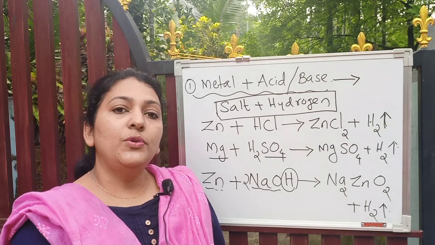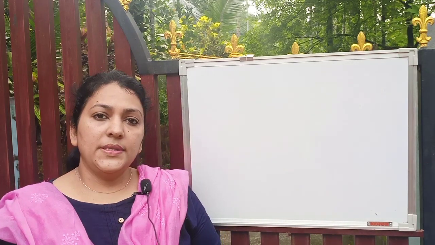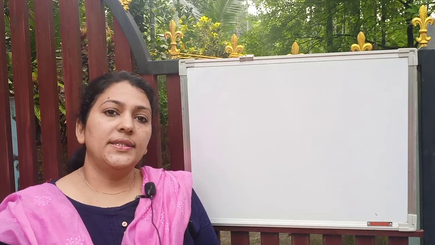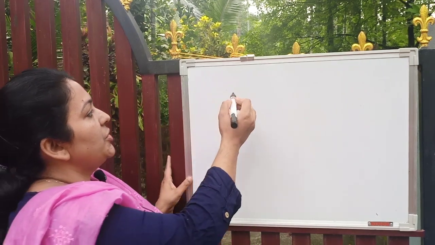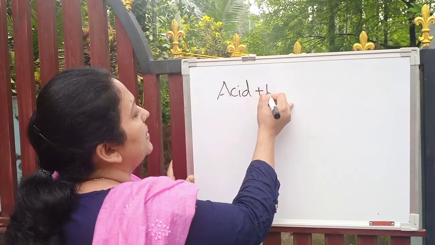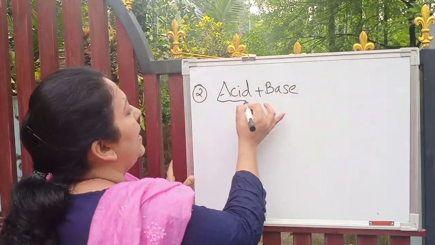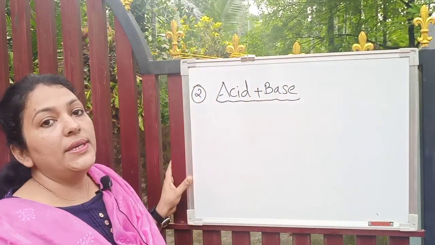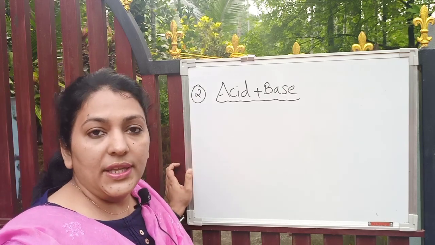Alright, so we'll move to the second reaction. The second chemical reaction is, how does an acid react with a base? Let's check with an example. Acid plus base, that's the second chemical reaction. How does an acid react with a base? We will see with an example.